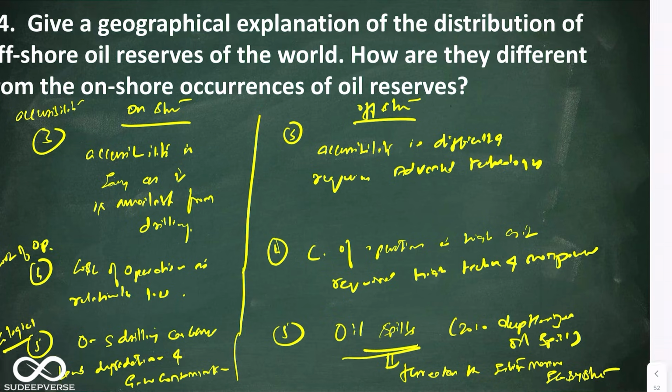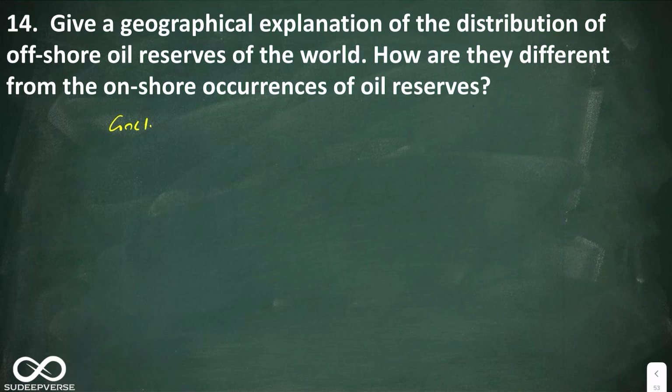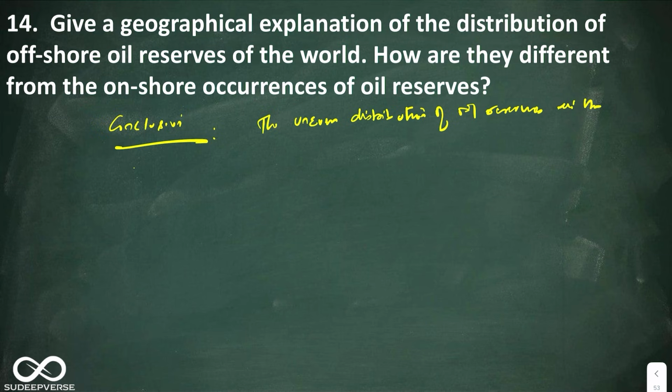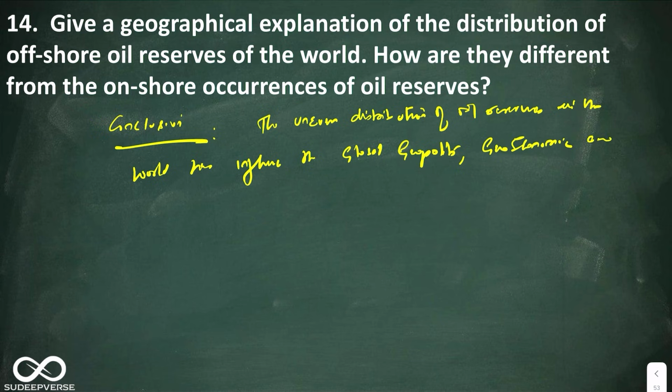Alright. So finally, let us come to the conclusion. So in the conclusion, you can talk about the uneven distribution of oil reserves in the world has influenced the global geopolitics, geoeconomics, and maritime policies of the world. Look at this. This is how we can conclude.